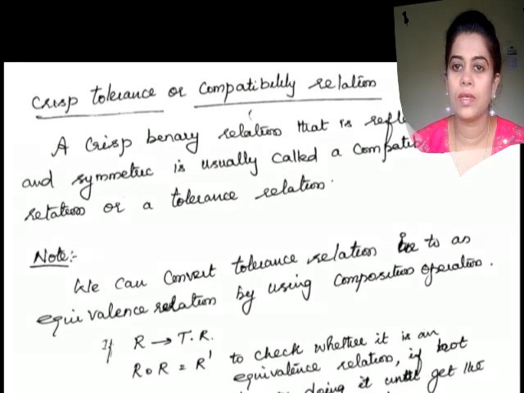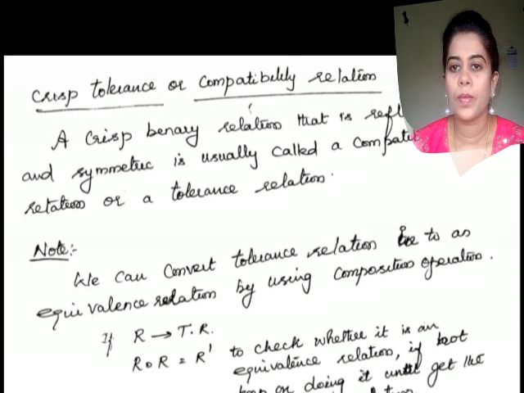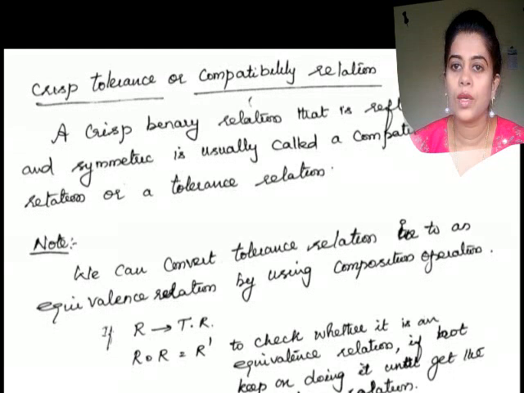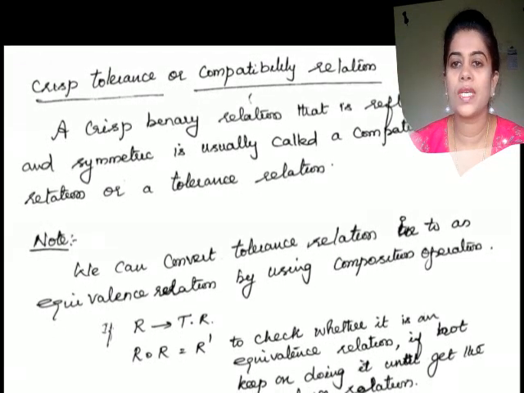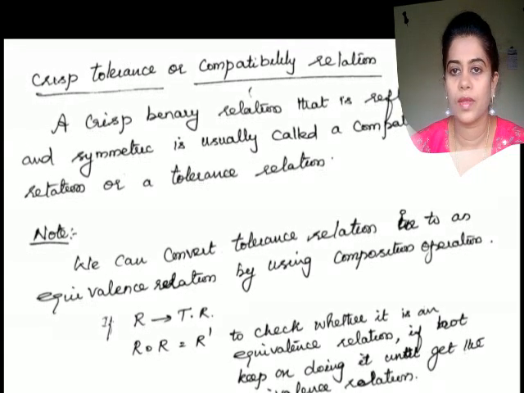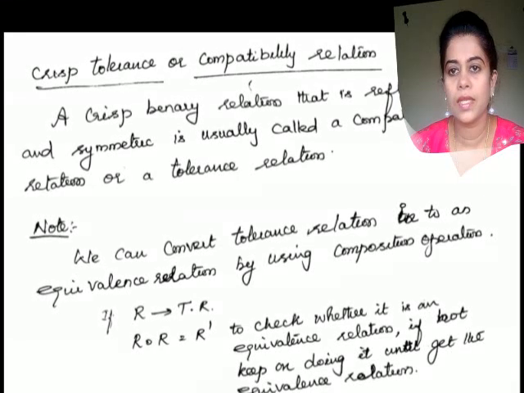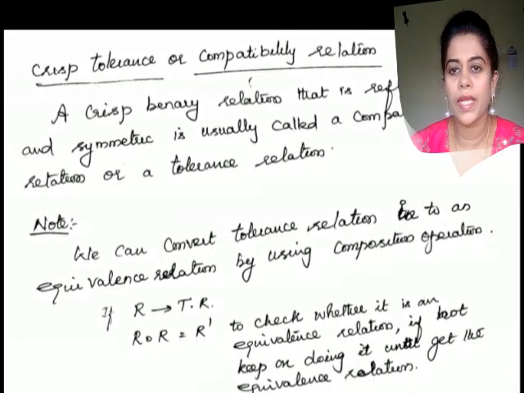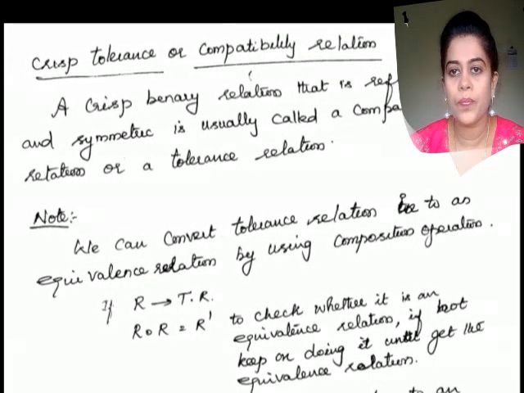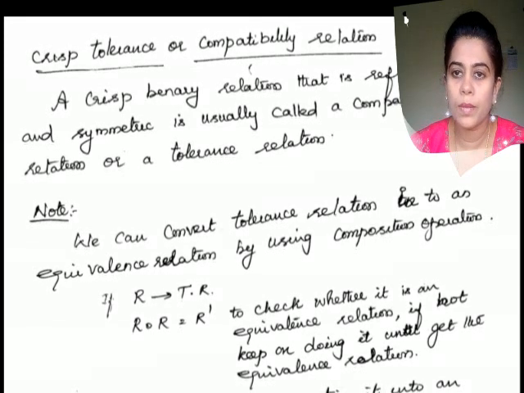A crisp binary relation is said to be a crisp tolerance relation if it satisfies only the properties of reflexive and symmetry, not the transitive. If it satisfies these two properties, reflexive and symmetric, then it is said to be a crisp tolerance relation or a crisp compatibility relation.